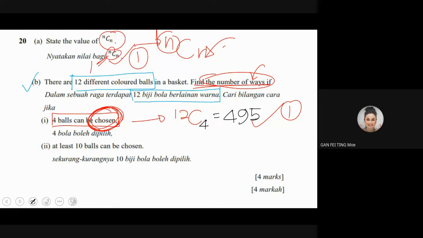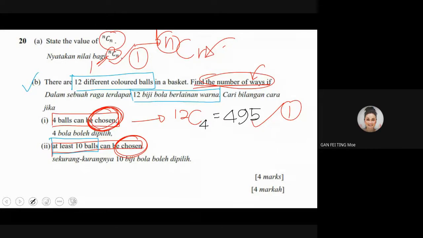Then they say at least 10 balls can be chosen. Again, the word chosen. Now another keyword comes in: at least 10 balls. What do you understand by at least 10 balls? If you are taking linear programming as one of your questions in part C, then make sure that you understand what is at least, at most, minimum, maximum, right?